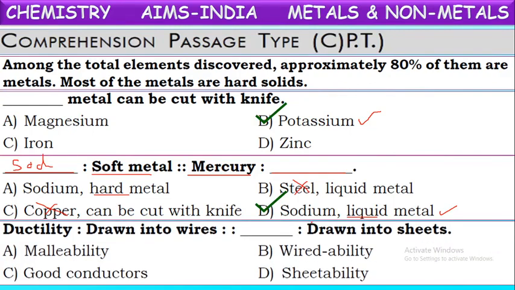Next, one more analogy is given. Try to give proper matching. Ductility. Ductility means drawn into wires. Then which is called drawn into sheets? It is malleability. Malleability is called drawing into sheets. The property by which metals can be drawn into wires is called ductile property. The property by which metals can be made into thin sheets is called malleable property. Malleability. Okay, next.